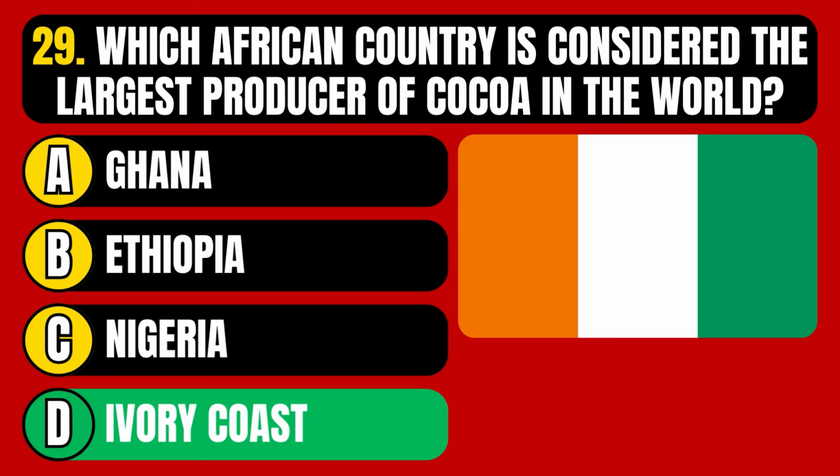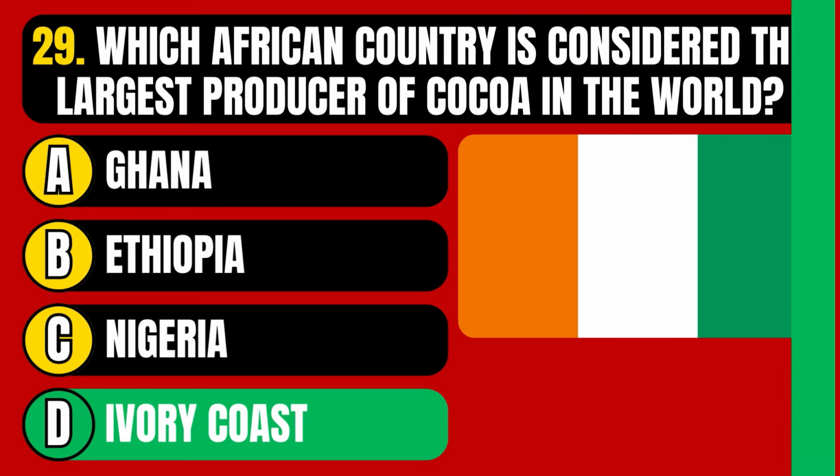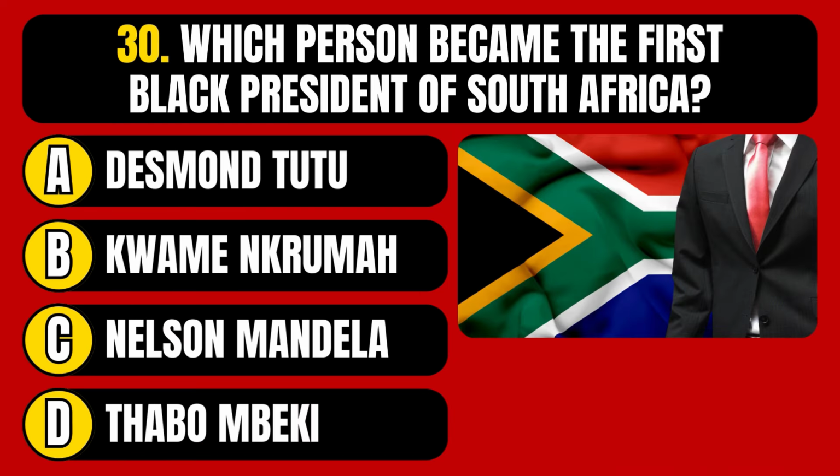The correct answer is option D, Ivory Coast. Which person became the first black president of South Africa? Desmond Tutu, Kwame Nkrumah, Nelson Mandela, or Thabo Mbeki?